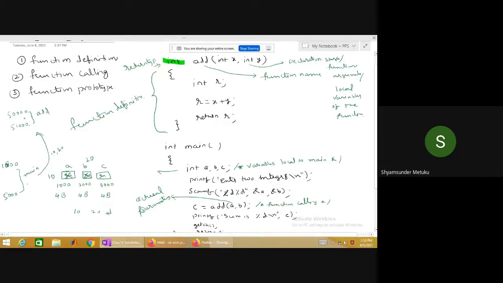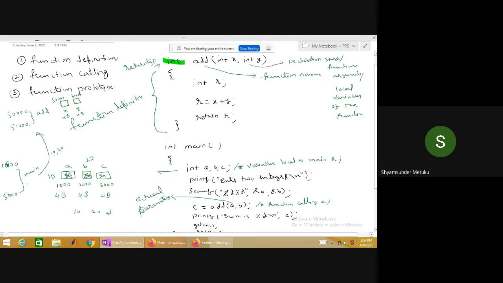Yes, sir. So in the definition I wrote int x comma int y, isn't it? The moment your function call is done, I get two new locations, x and y, each 4 bytes. Possibly this will be your 50,000th location, and this maybe 50,200 location. I'm taking these randomly.